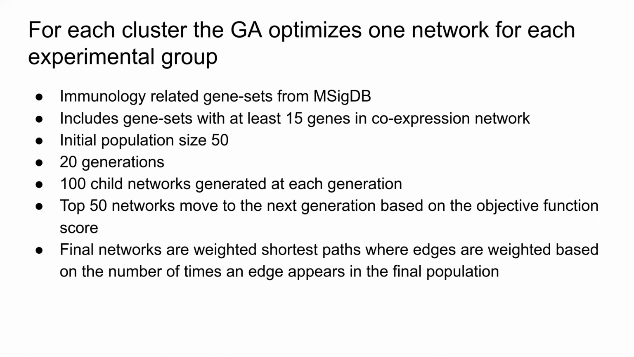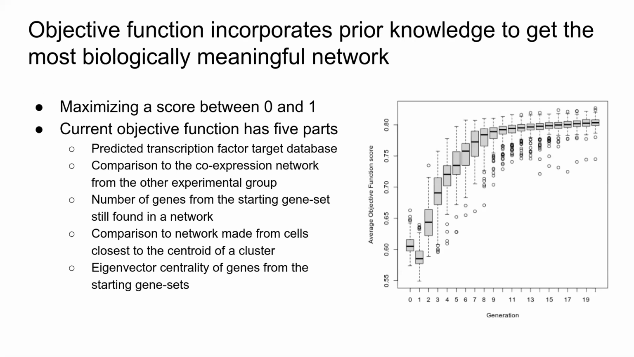Our final population is then put into one network where the edges are weighted based on the number of times an edge appears in the final population. And then the shortest paths between each gene pair are calculated to get our final weighted networks.